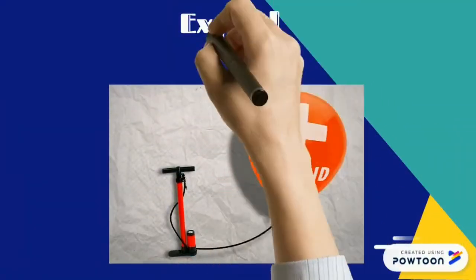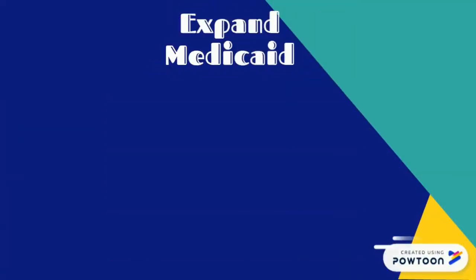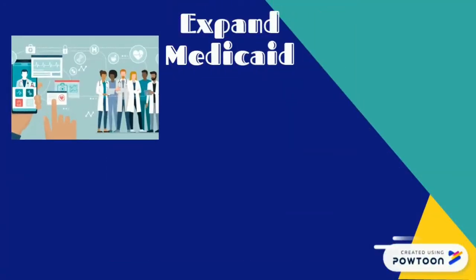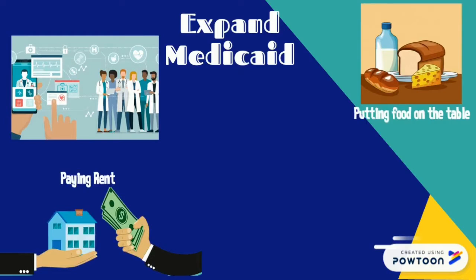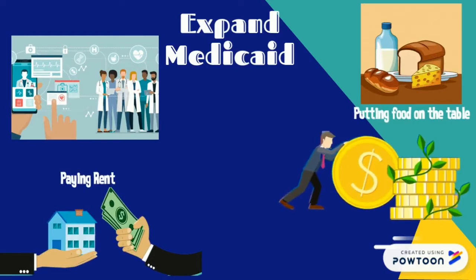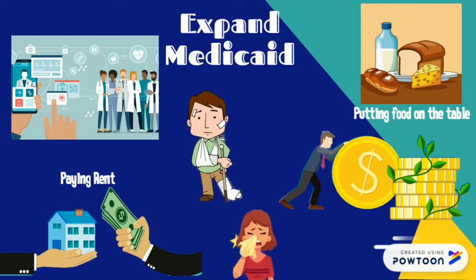Expanding Medicaid. Expanding Medicaid means more than just access to healthcare. It frees up limited household income for other basic needs, like paying rent and putting food on the table. Having health coverage is also an important buffer against the economic consequences of illness or injury. Unpaid medical bills are the leading cause of bankruptcy.